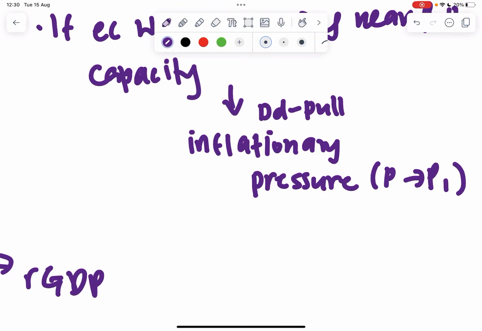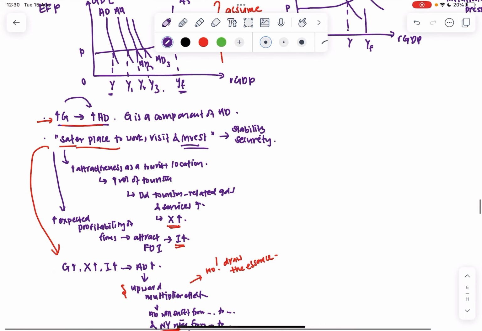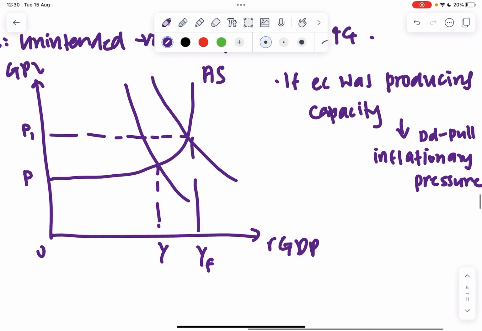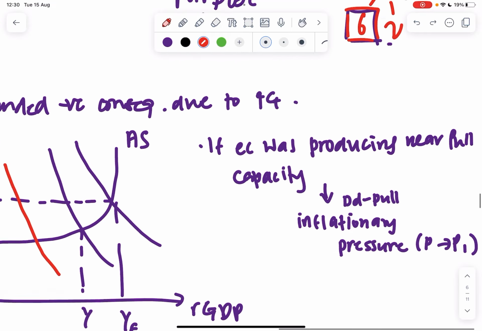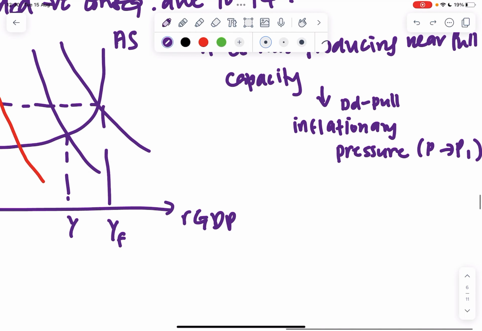Okay? Especially because we talked about in key argument 1, right? Increase in G, increase in X, increase in I. There's likely going to be a large increase in AD. So even if let's say it was here, such a large initial increase in AD could bring it all the way here already, which would also lead to an increase in GPL. There's one possible unintended negative consequence, which is demand-pull inflation.